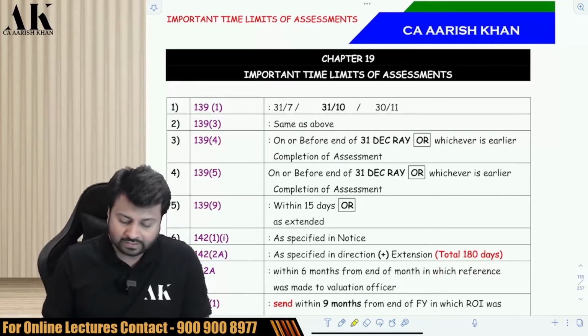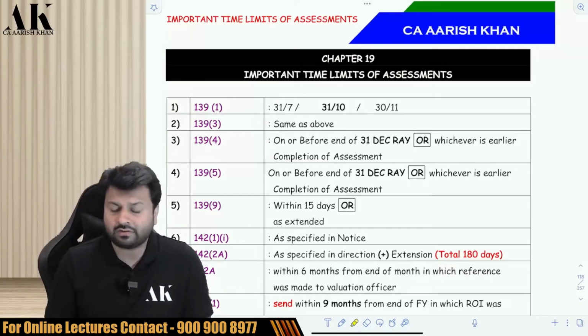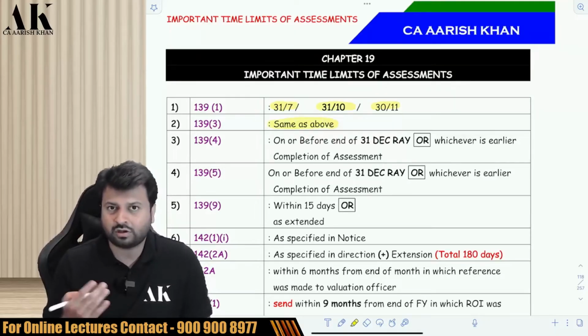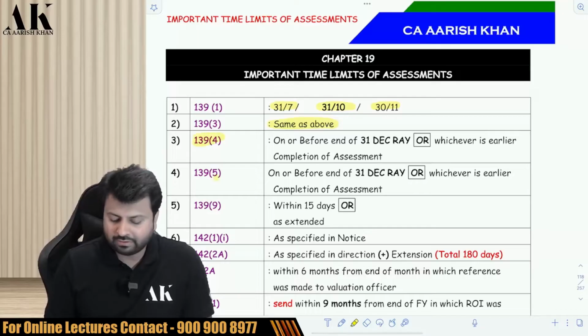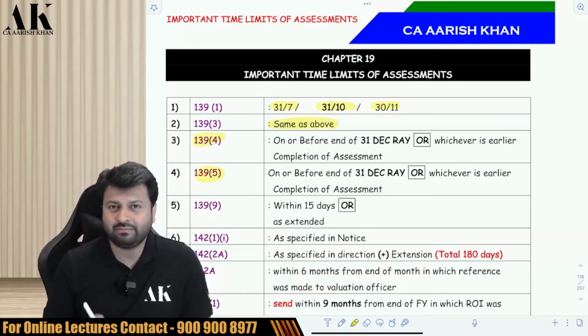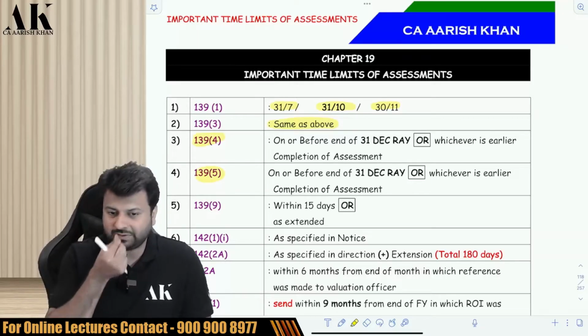Like, what is the time limit to file an income tax return under 139(1)? 31st July for some people, 31st October for some people, 30th November. What is the time limit for filing a loss return? Same as above, because a loss return has to be filed on time. What is the time limit to file a revised return and a belated return? Same, till 31st December or before completion of assessment, whichever is earlier.